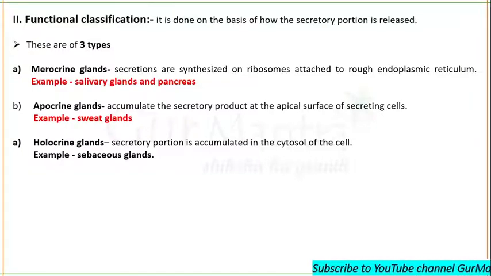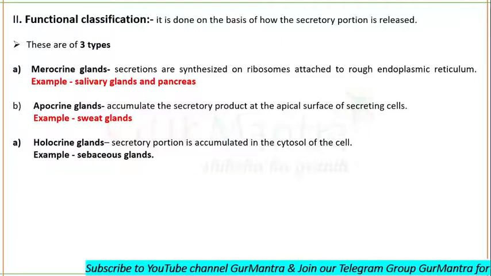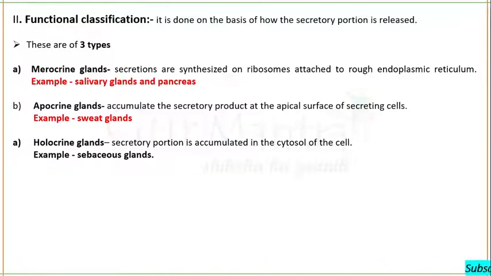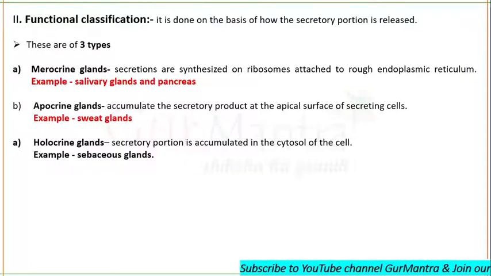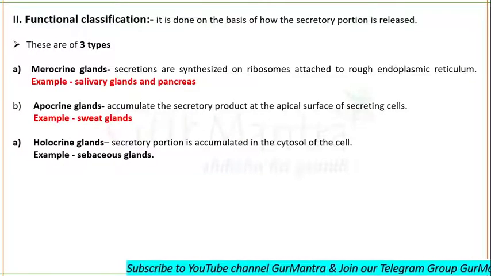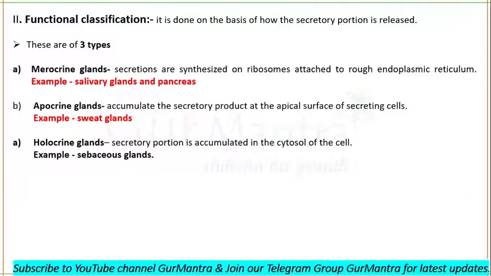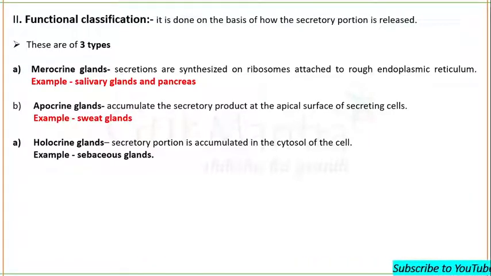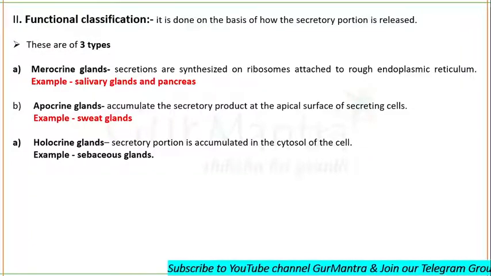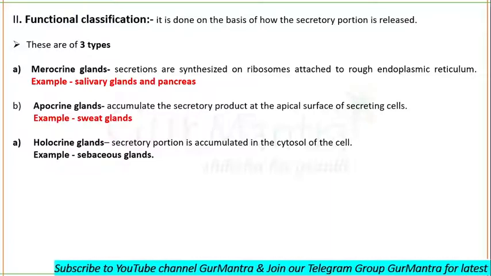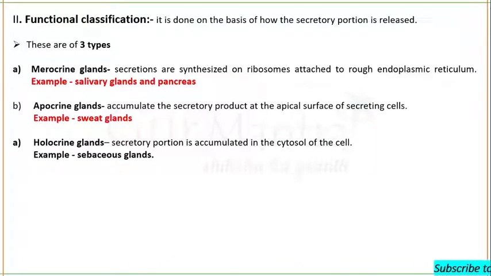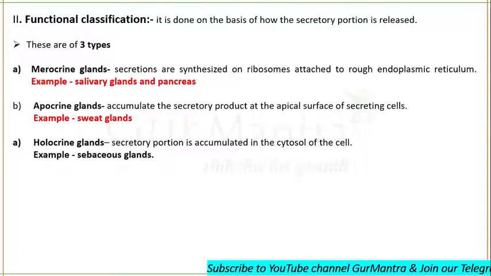What happens in apocrine glands? The secretion accumulates at the apical surface of secreting cells, and then it will be thrown out of the cell. How? By pinching off the vesicle.